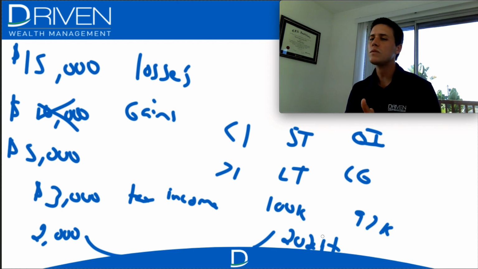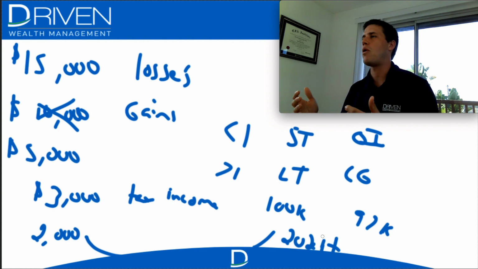Now, the important thing to note there, though, is if you do like the position long term, oftentimes it's not really worth trying for this tax move, because markets can move fast, right? And the last thing you'd want to do is get out of a position just to generate a loss and then try to time getting back into the position after 30 days because of wash sale rules, only to then see the position pop and run up on you. That obviously would be a very frustrating scenario.